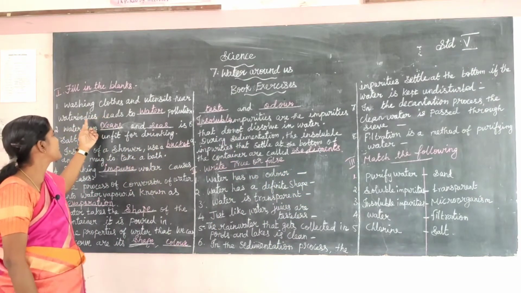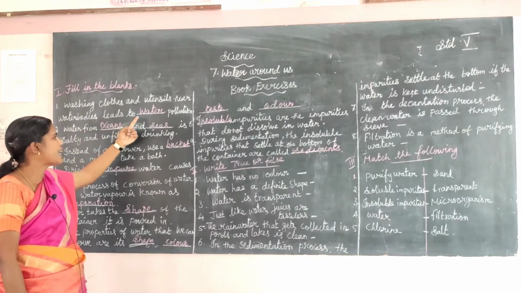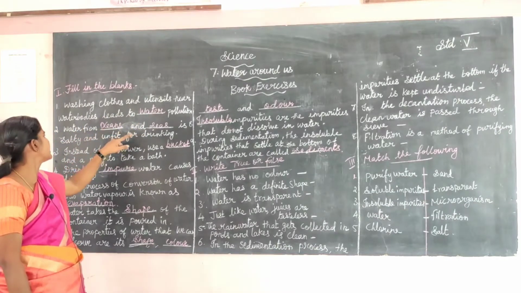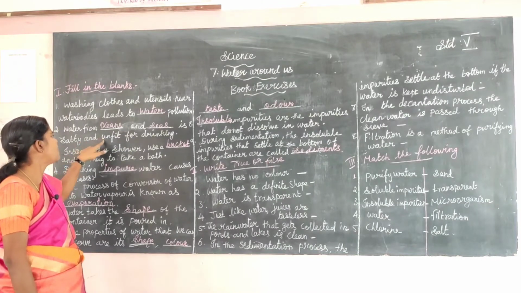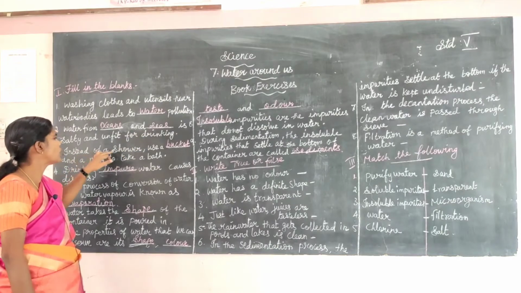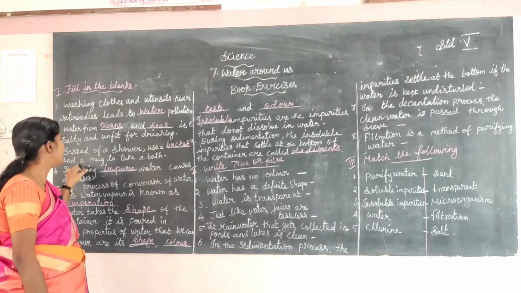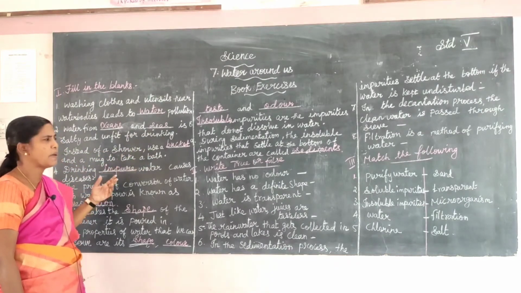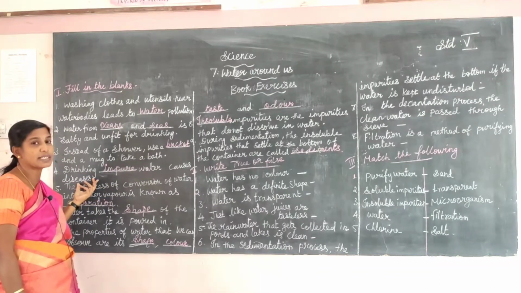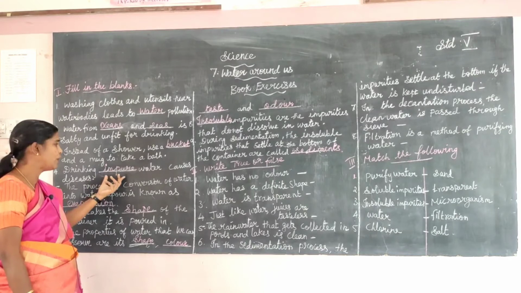Okay children, one more time let us repeat the filling the blanks. Washing clothes and utensils near water bodies leads to dash pollution. Water pollution. Water from dash and dash is salty and unfit for drinking. Oceans and seas. Instead of a shower, use a dash and a mug to take a bath. Bucket. Drinking dash water causes diseases. Impure water.